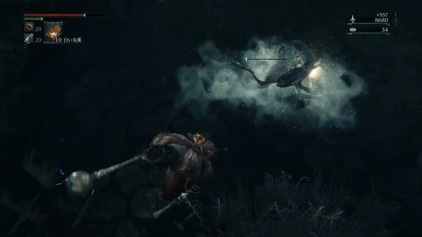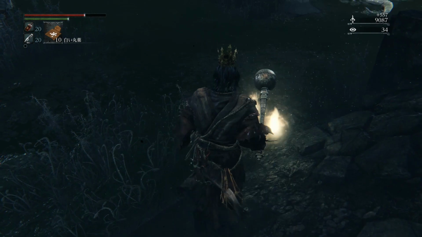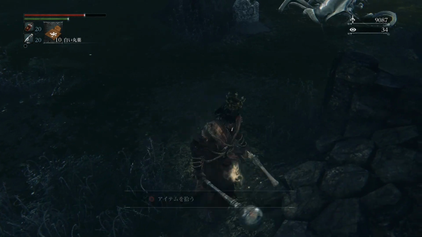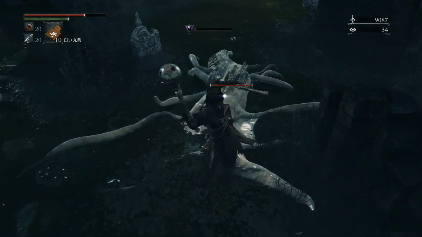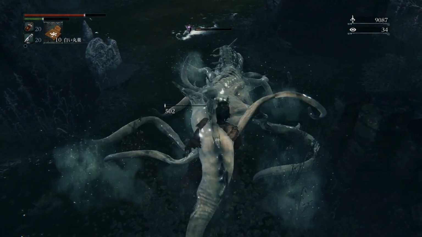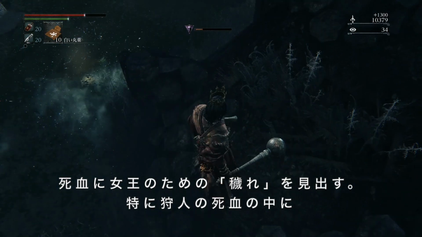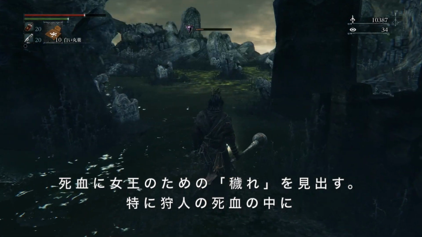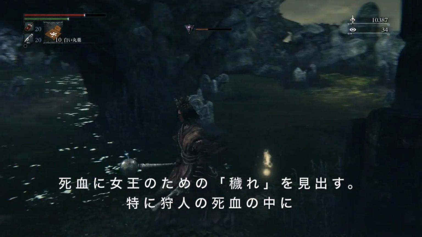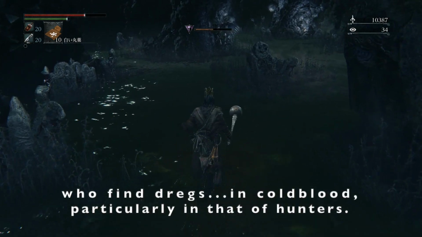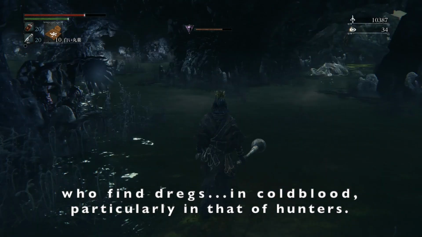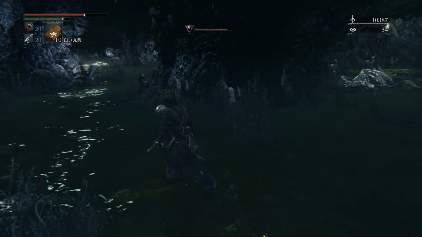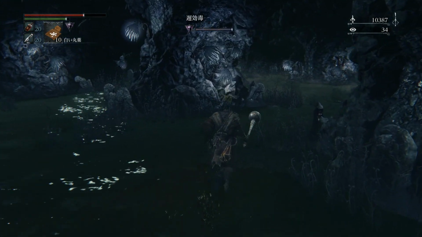We'll be looking at this item more closely in the next episode, but for now, know that it's a resource that can only be obtained when you have this rune memorized and you kill a hunter. But remember, the game doesn't want to state this in game terms, so instead there's a line about how this resource is found in what's literally the death blood of hunters. Changing this to cold blood thus makes the necessary leap of logic more difficult, at least in my opinion, even if in general I find that term preferable to death blood.